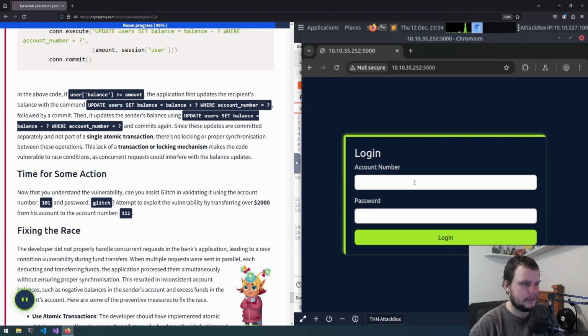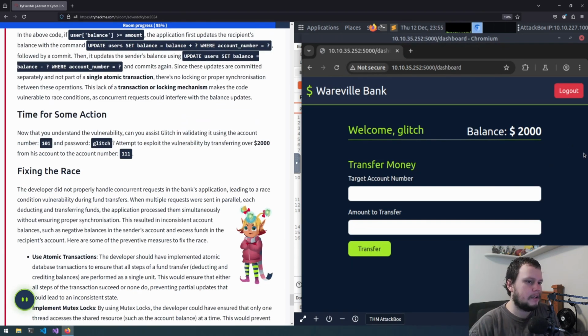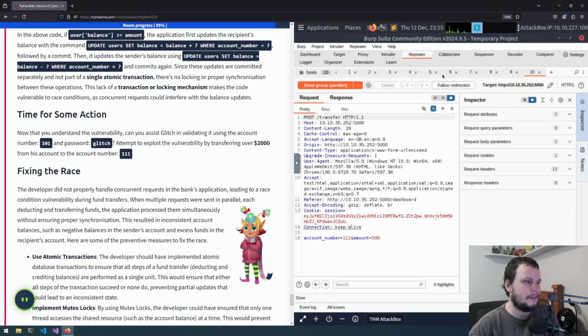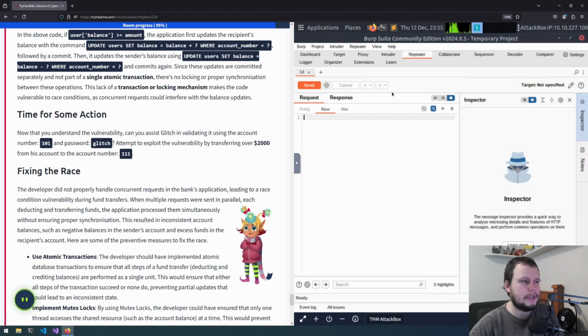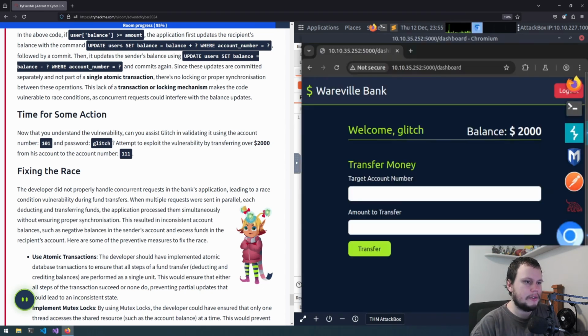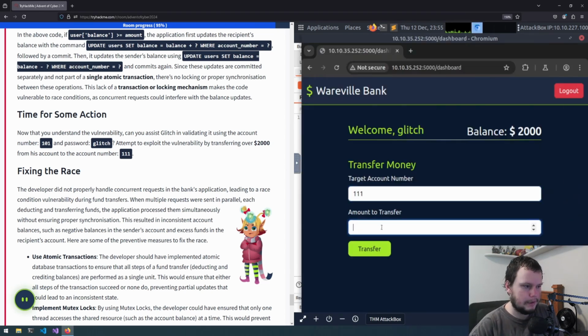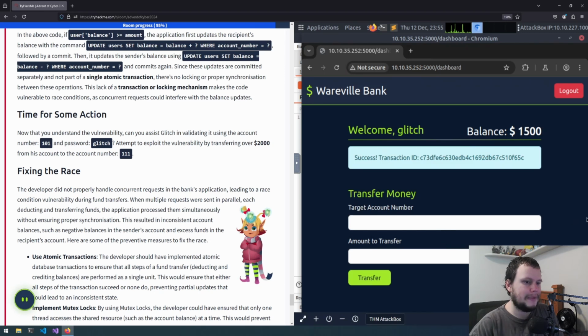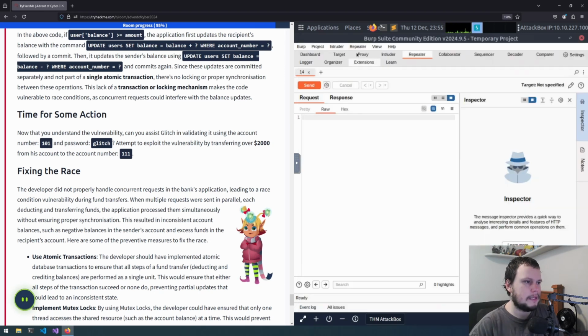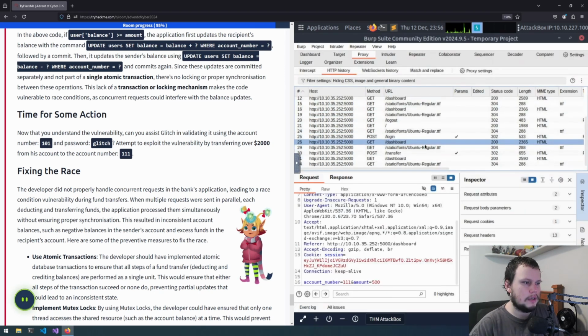So if we log out and log in as 101 with password glitch, and go back to Burp Suite, by transferring over 2000, we can do, actually, firstly, we need to remove all these repeaters. The repeater we have here has the cookies of the previous account. So what we would need to do is transfer to 111 and we'll do 500 again. So we've done that, we go back to Burp Suite and we do the same thing, going to proxy, finding the latest transfer, that looks correct.